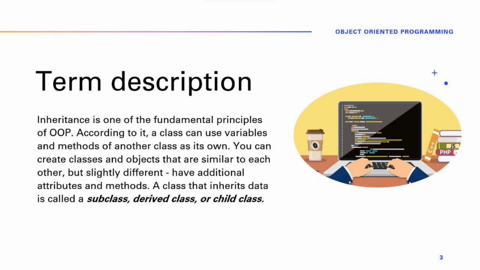What's inheritance? Inheritance is one of the fundamental principles of object-oriented programming. According to it, a class can use variables and methods of another class as its own. You can create classes and objects that are similar to each other but slightly different, have additional attributes and methods. A class that inherits data is called a subclass, derived class, or child class.